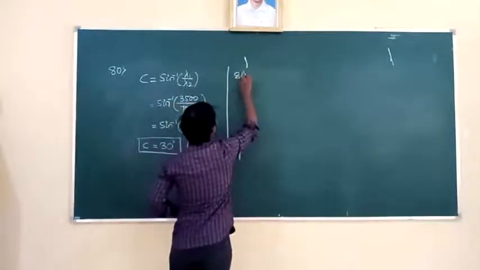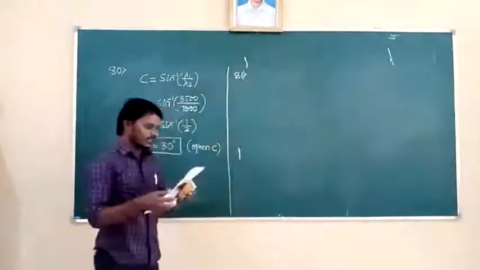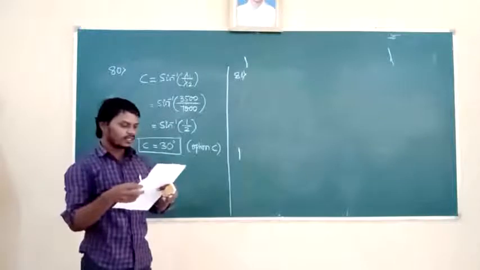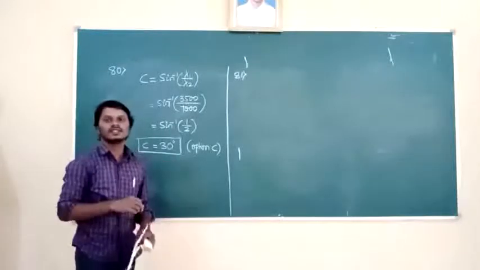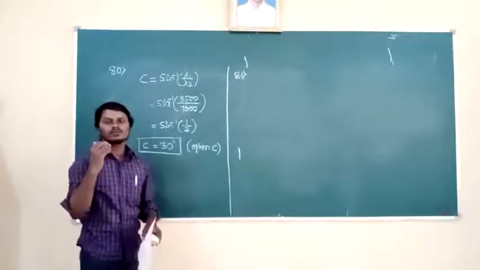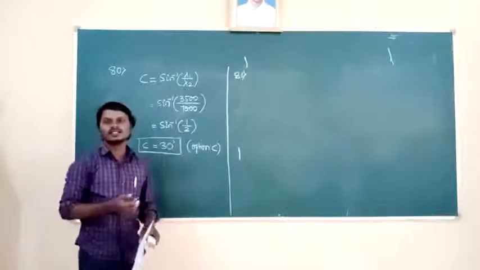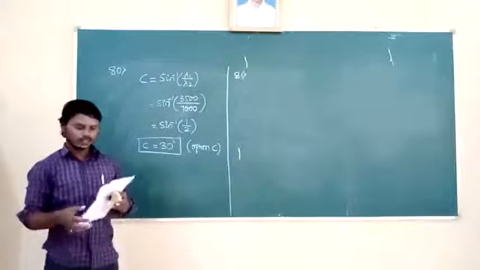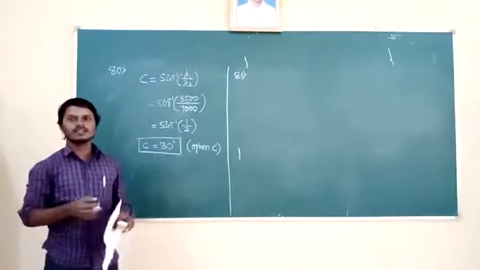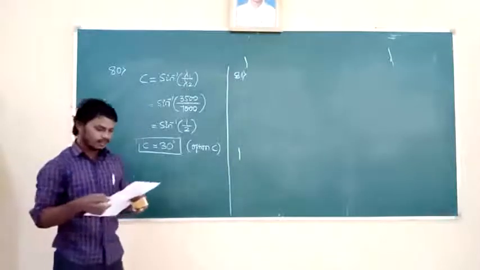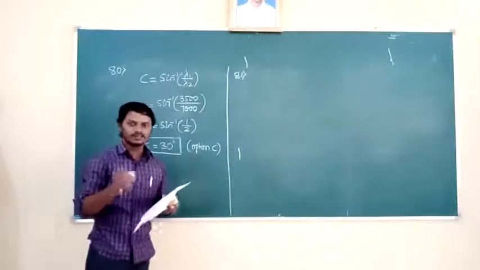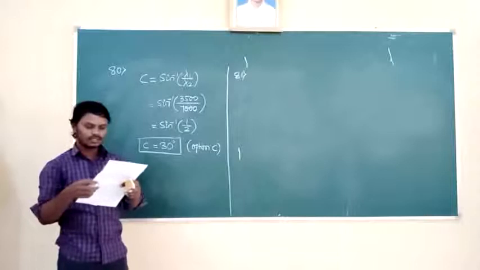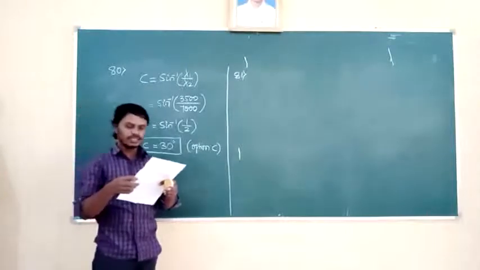Question number 81. What is question number 81? White light is incident on the interface of glass and air. Glass is the denser medium, air is the rarer medium. From which medium to which medium is light passing here? Glass medium to air medium, means a denser medium to rarer medium. As shown in the figure, there is a figure given. If green light is just totally internally reflected, then